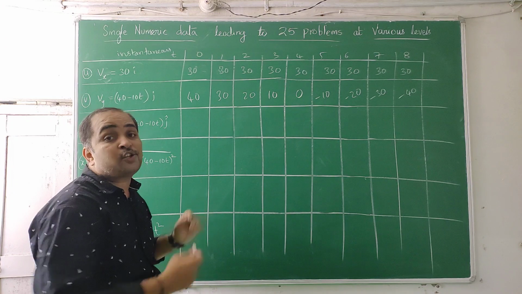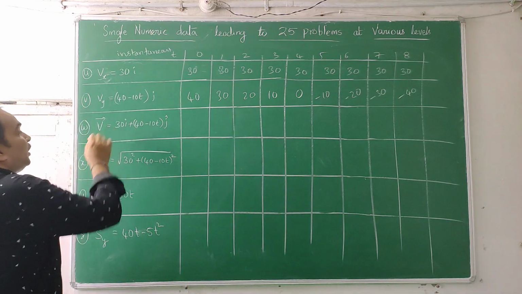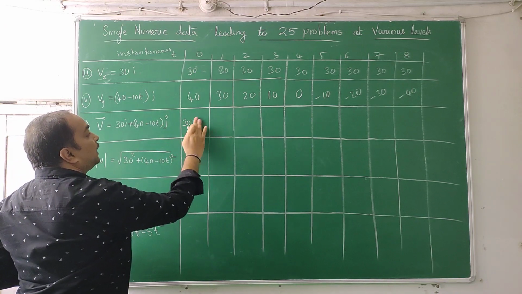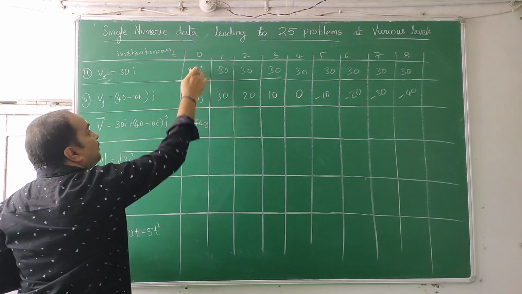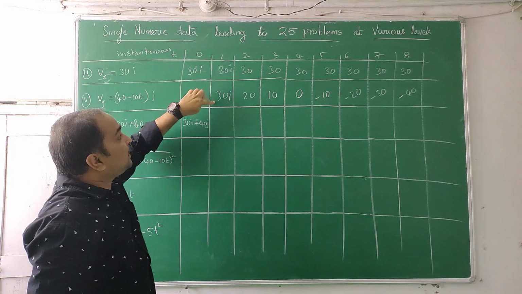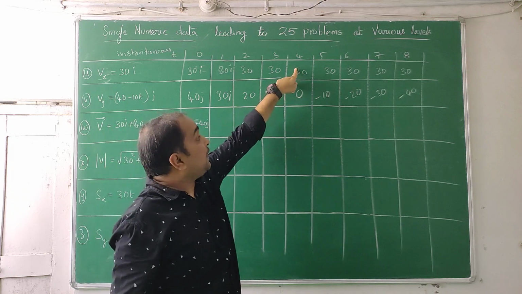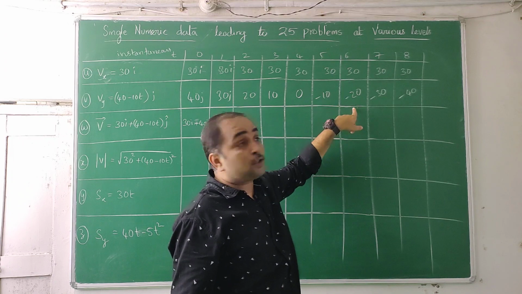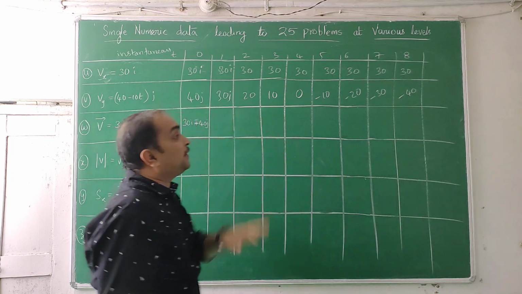This I will again draw and show it to you in a diagram. Then you get more clarity on what I have done. Now velocity vector, this plus this: 30i plus 40j. So you put i here, j here, add both. 30i plus 40j, 30i plus 30j, 30i plus 20j, 30i plus 10j, 30i plus 0j, 30i minus 10j, 30i minus 20j, 30i minus 30j, 30i minus 40j. Like that you will get different answers.